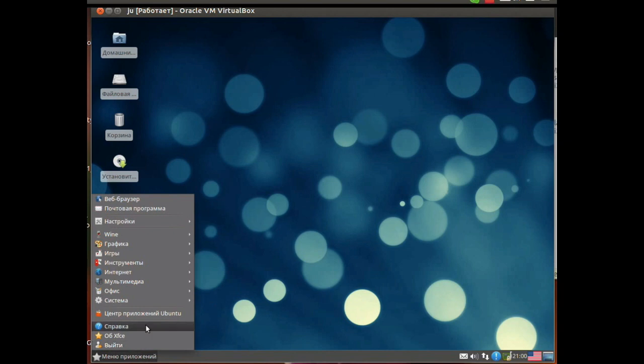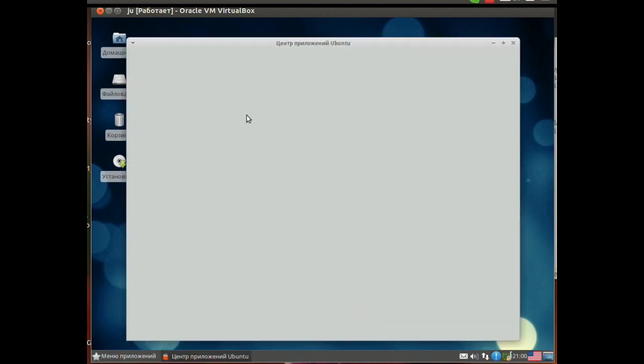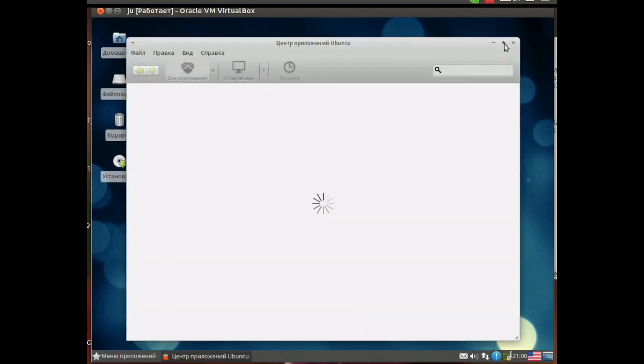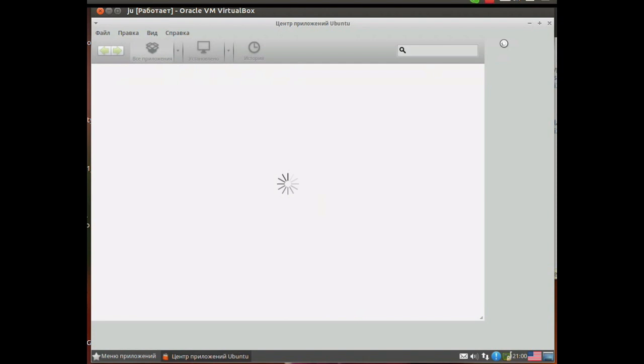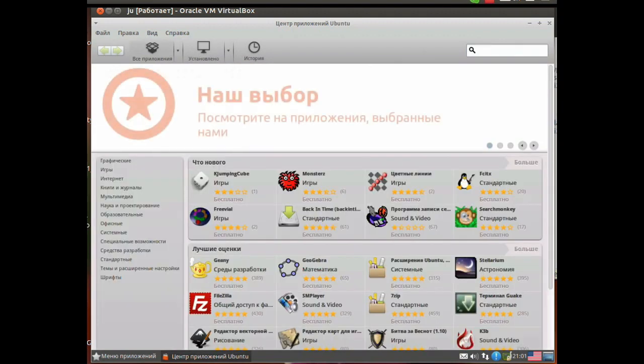There is an application center here. Now it will start slowly, because it is a virtual box. Come on. The application center is something like the App Store, Google Store, or the one in Windows, although this application center appeared in Linux much earlier than in Windows. Here you can buy an app, here you can download an app. About 70% of all applications are free, and the remaining 30% are paid.